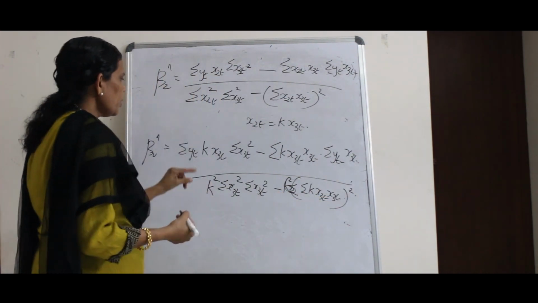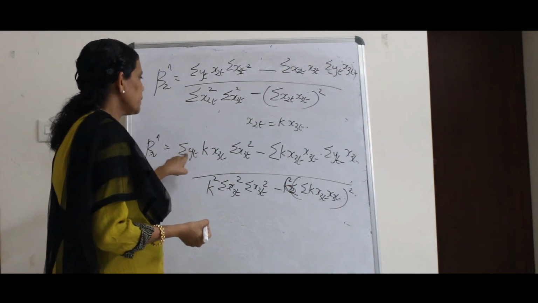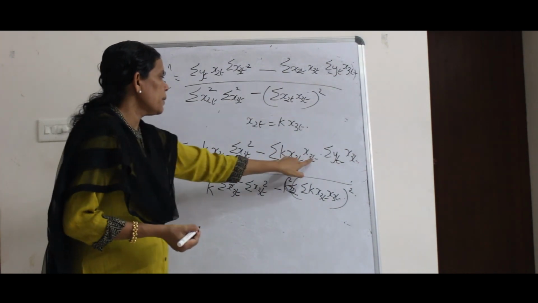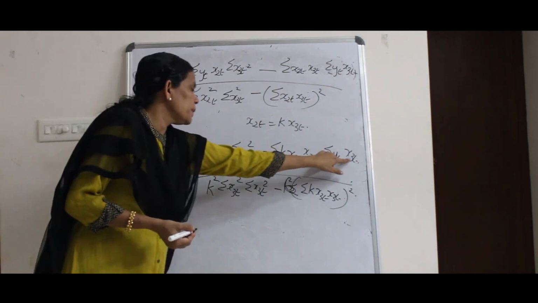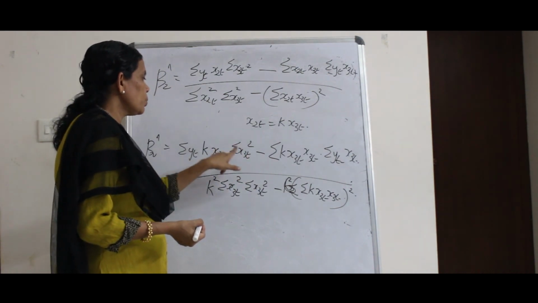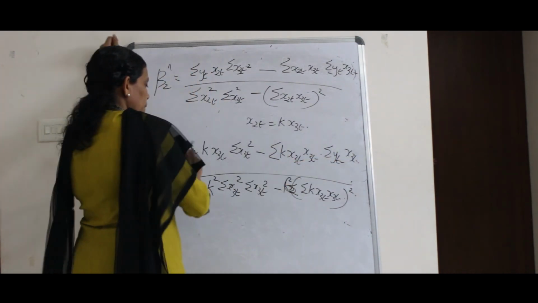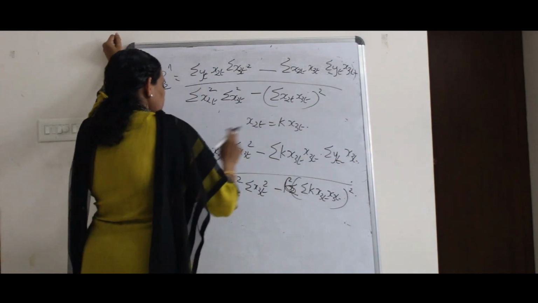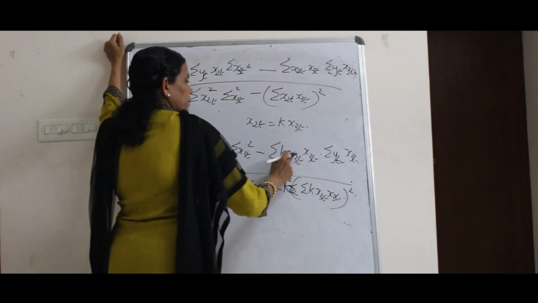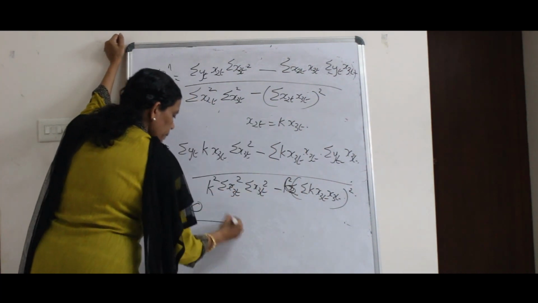So look, what do you have here? Sigma yt is there, k is there, x3t is there, and then x3t is there, then sigma x3t the whole square. One yt, one k and three times x3t. So this is same as this, you will get the numerator as 0.